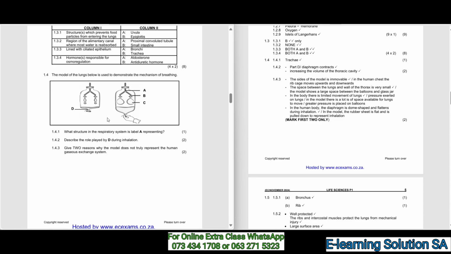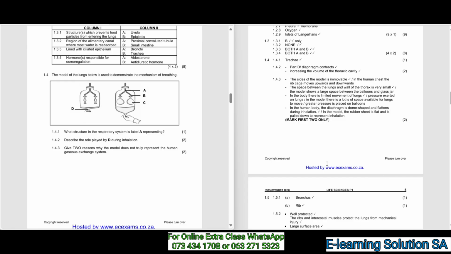1.4, the model of lungs below is used to demonstrate the mechanism of breathing. So study that diagram, pause the video, and make sure that you understand it. 1.4.1, what is the structure of the respiratory system labeled A representing? As you can check, A is representing the trachea. 1.4.2, describe the role played by D during inhalation.